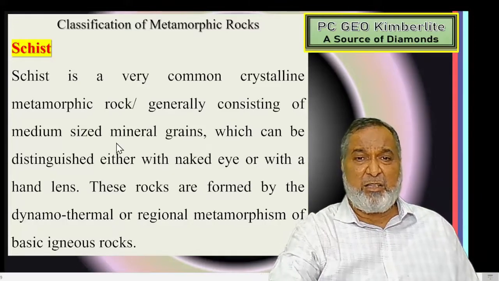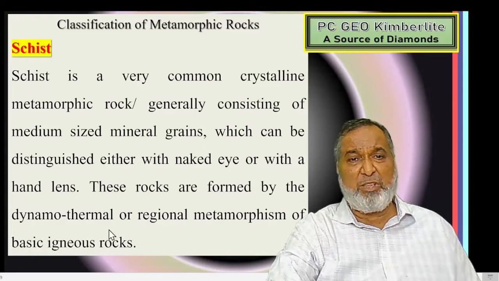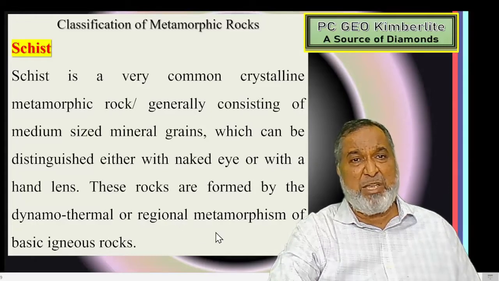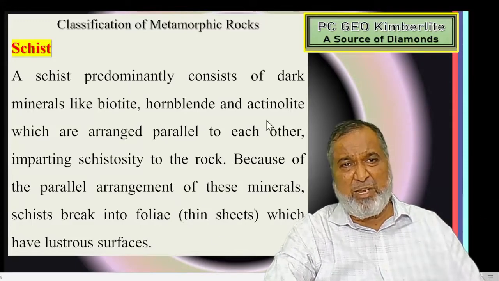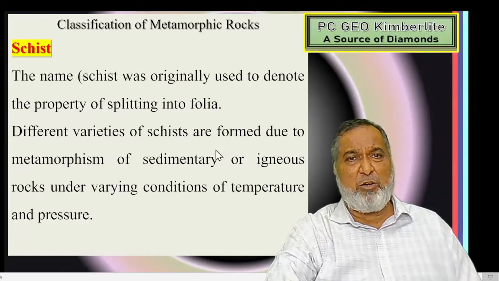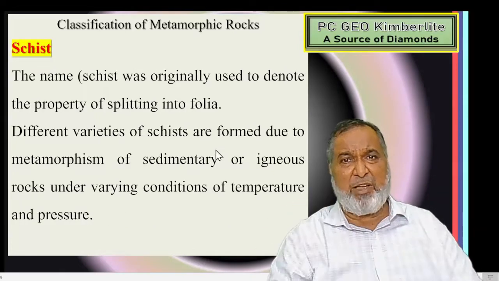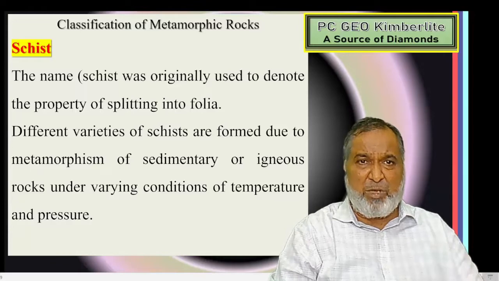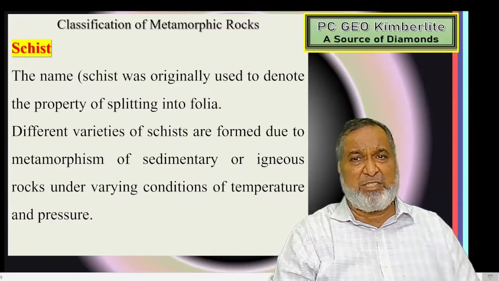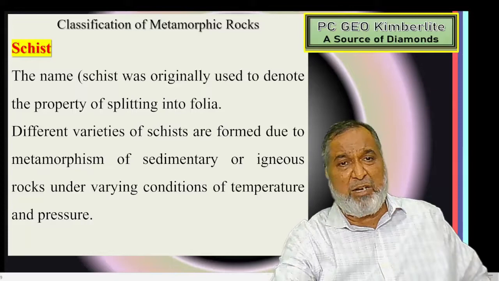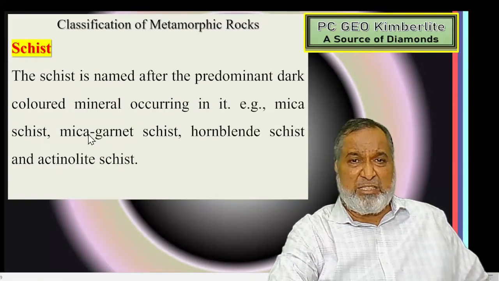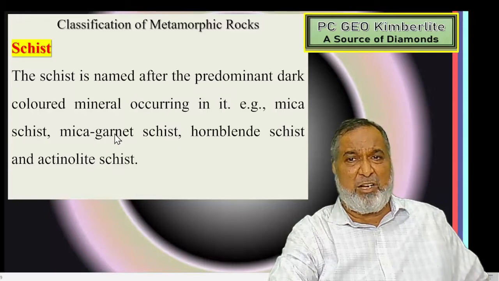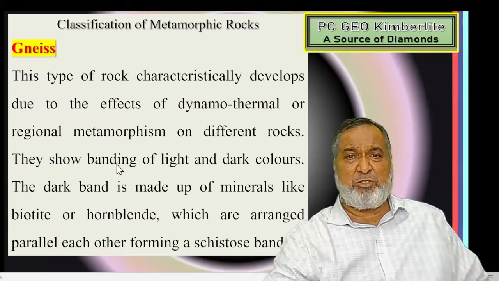So these are based on the rocks formed by the dynamothermal or regional metamorphism of basic igneous rock, and in that, biotite, hornblende, actinolite, sillimanite and kyanite will be there. So first we have to identify the structure, then with one or two properties identify which mineral is there and the name of that particular rock, that is a schist. Mica garnet schist: mica is there, garnet is very little, that's why it is written mica garnet schist, hornblende schist, actinolite schist, kyanite schist.